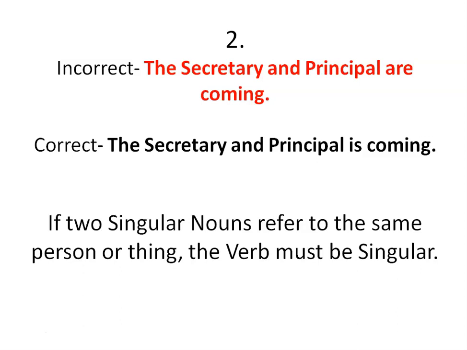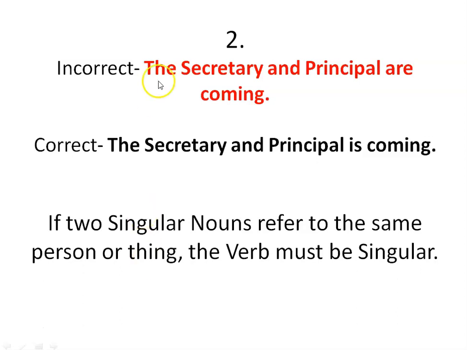The secretary and principal are coming. This is the question given to us and there is an error in it, and the correct answer is: the secretary and principal is coming. What is the grammar rule behind it? The logic is: if two singular nouns refer to the same person or thing. This is the tricky part.